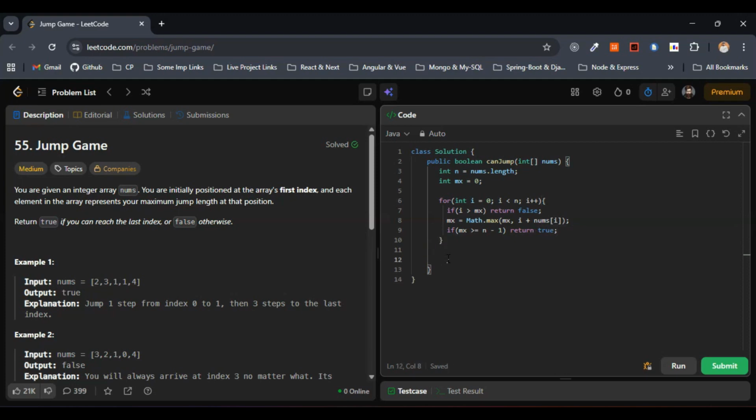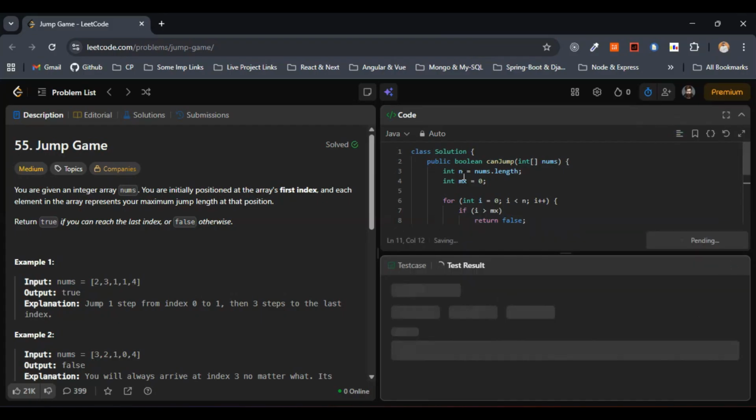Now if the loop completes, then we are not stuck anywhere, right? The last index is reachable in this case, so we have to return true. So let me put return true here. So this is it for the code, very simple, right? Let me format the code once and hit the run button.